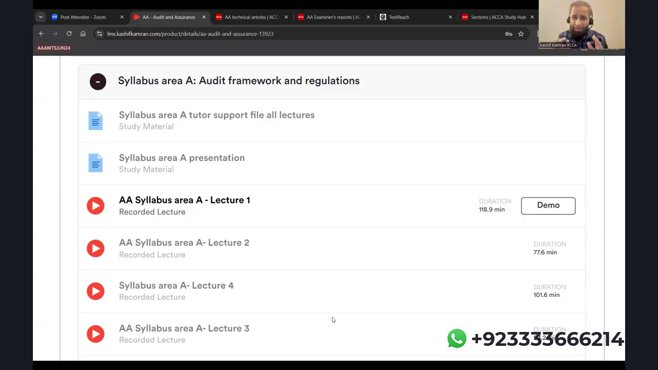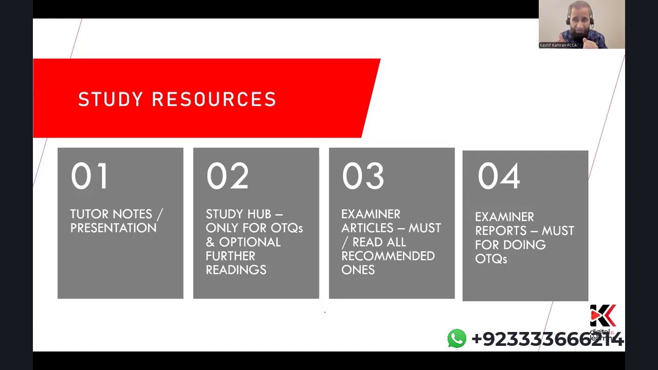So tutor notes and presentation: for every section, take a printout, keep it on the table, and then start watching the lecture. When you're watching the lecture, if you want to scribble something or add something, you will easily do that. So at the end of the day, they will become very comprehensive notes for you to use before the exam.